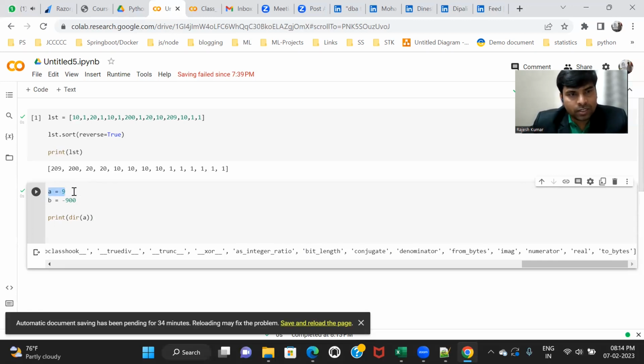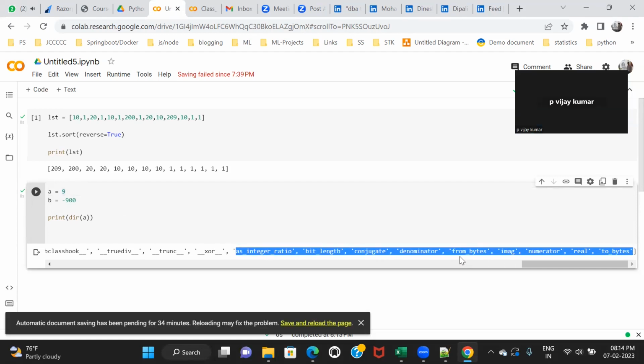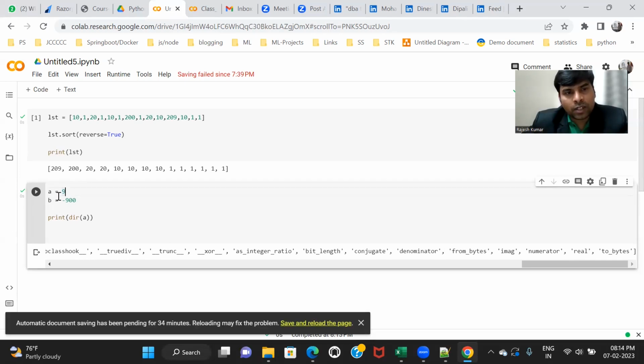An object has a lot of details, and you can find those details with the help of these functions and attributes. Suppose I want to know about 9: as you know, in a program everything is binary, 0, 1, 0, 1. How many bits will it require to store 9 internally? If you want to know that, you can use the bit length function.